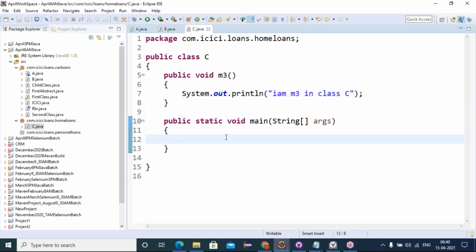How to access this? By creating the object for this class.